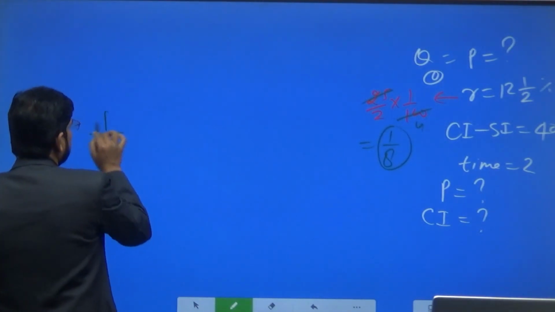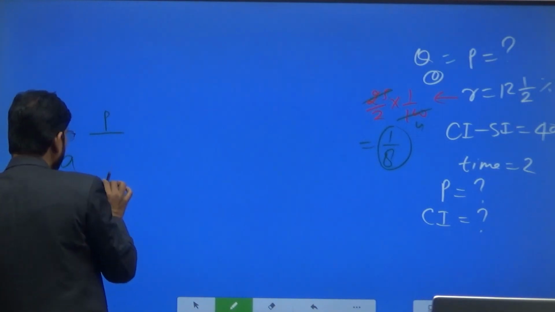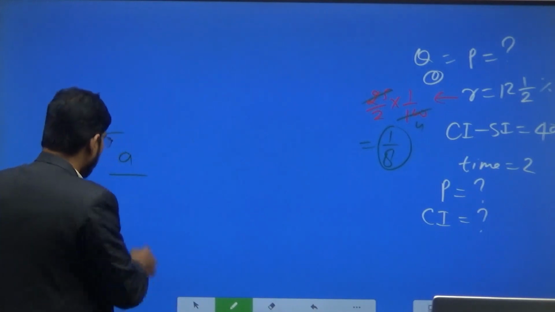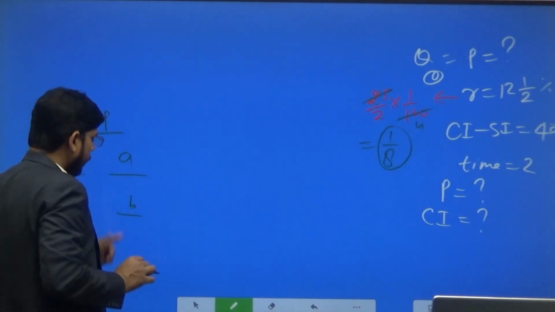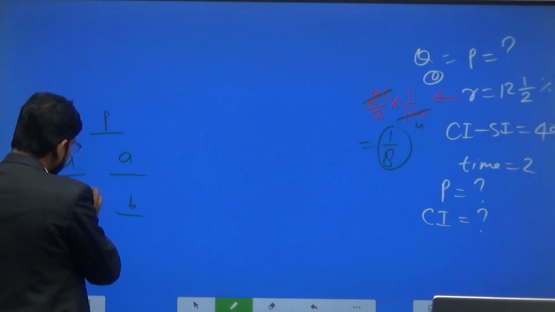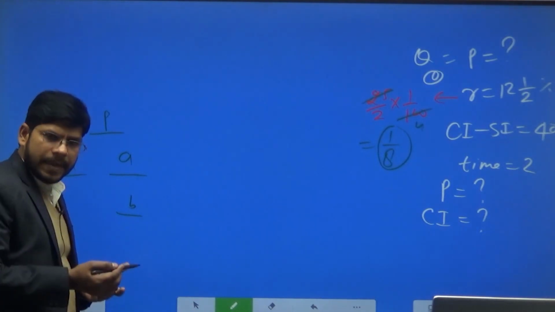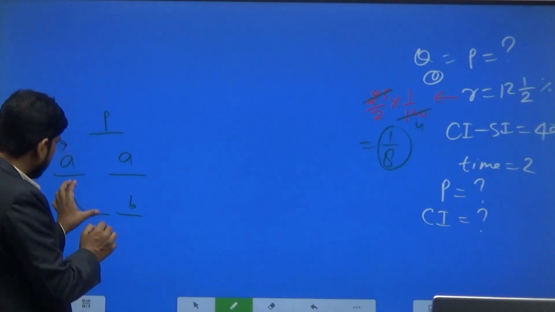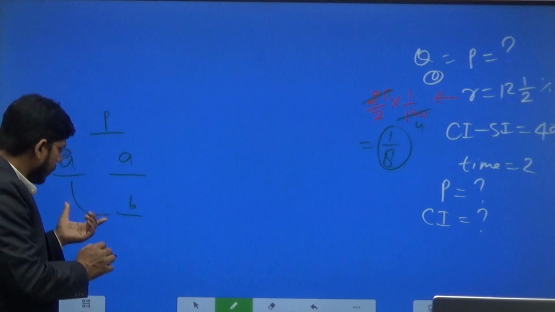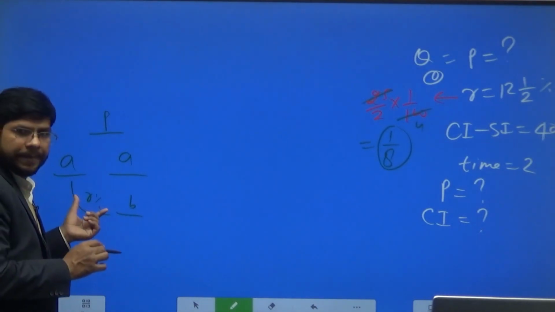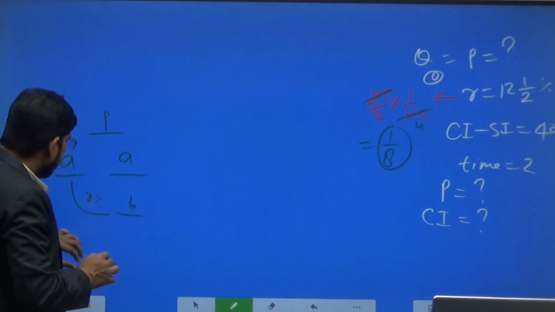This denotes the principal amount, this denotes the value of A, this also denotes the value of A if the rate of interest is the same, and this denotes the interest. At this point, we are just applying the last rate of interest.